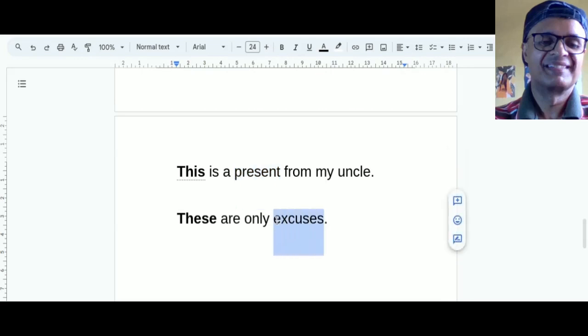Excuses is the object. So it points directly to the object of the verb, right? That is why they are called demonstrative pronouns. Okay.